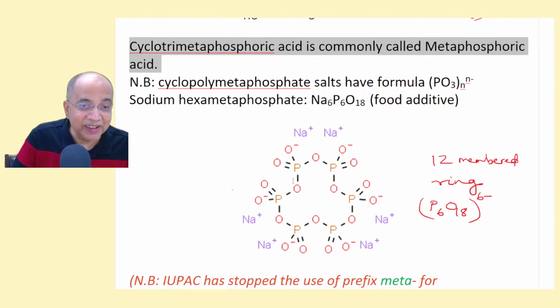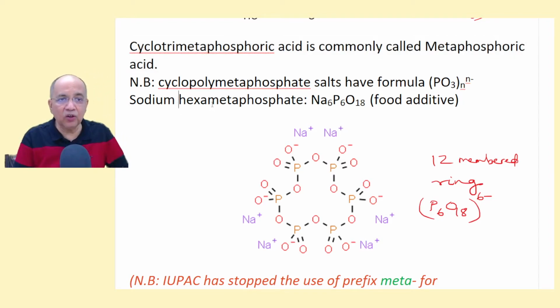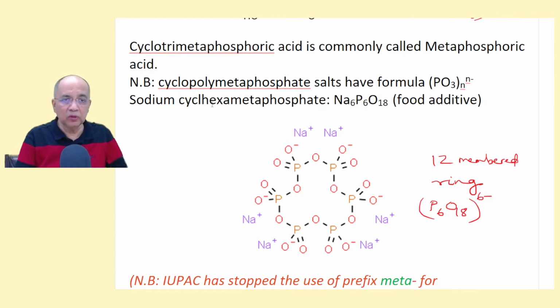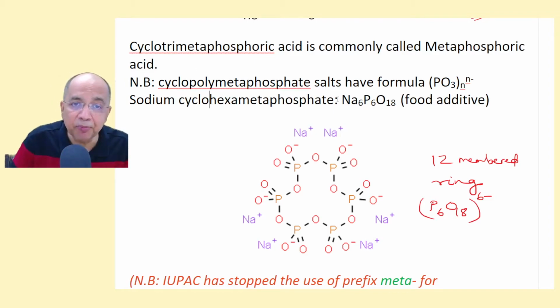Now see, this is a cyclohexametaphosphate. Hexametaphosphate, as an acid it is unstable, but as its salt it is stable. Sodium hexametaphosphate, it has to be cyclo, because if it is a linear one, the formula will be different. From 6 phosphoric acid molecules, 5 water molecules will be removed.